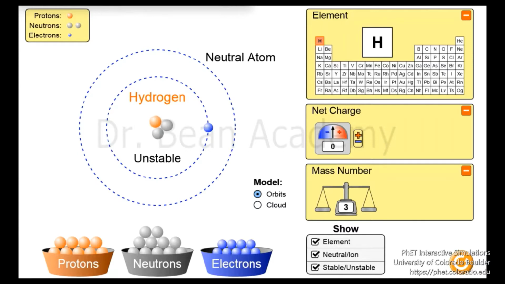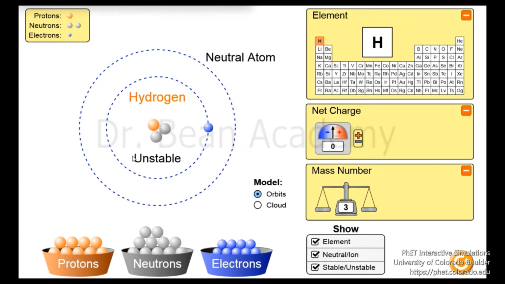But the fundamental question is, what makes it unstable? Can you guess? Forget about electrons. If there is one proton and one neutron in the nucleus, it is stable. It is still an isotope of hydrogen, but it is stable. If there is no neutron in the nucleus, it is the basic hydrogen, a stable atom of hydrogen. If I add one neutron, now there is one proton and one neutron. It is stable, it is an isotope. If I add one more neutron, now it is unstable, and it is the second isotope of hydrogen, which is tritium.